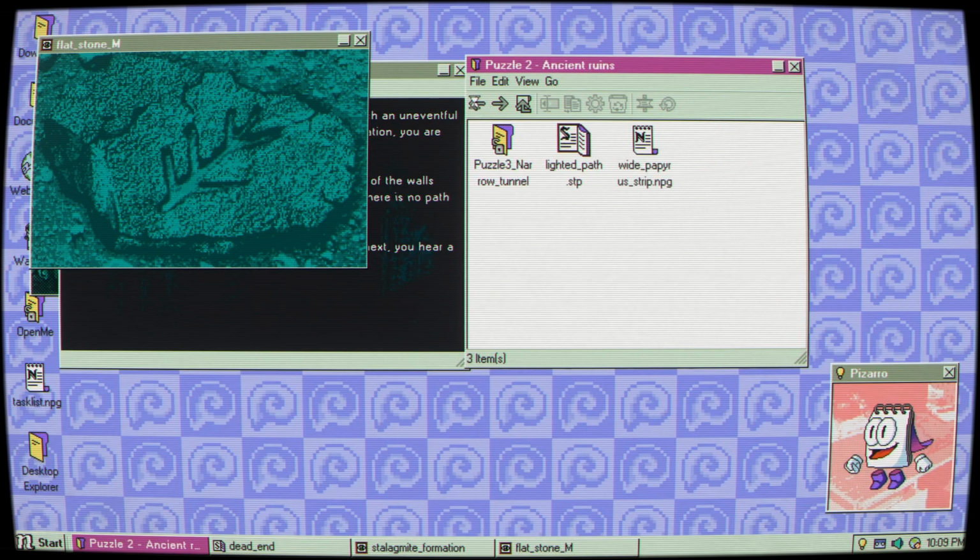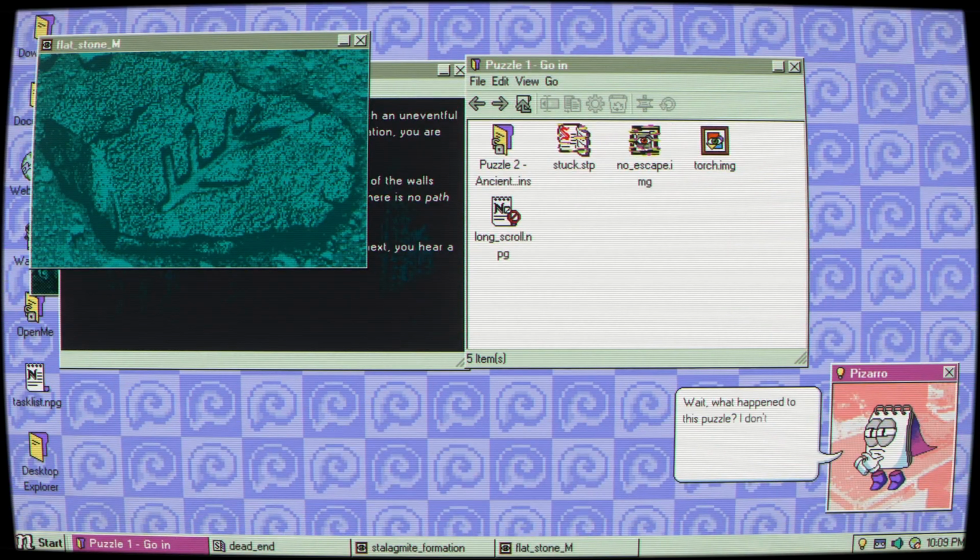Back towards the entrance? Oh, hell no. Wait, what happened to this puzzle? I don't remember these files being here earlier, what's going on? Hell no, dude. Hell no.